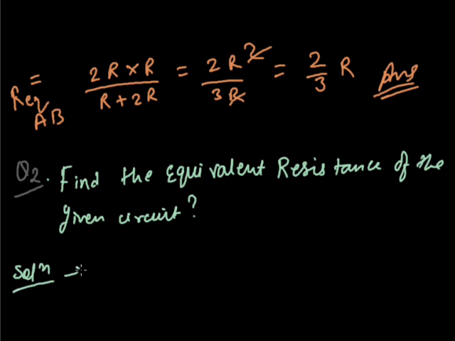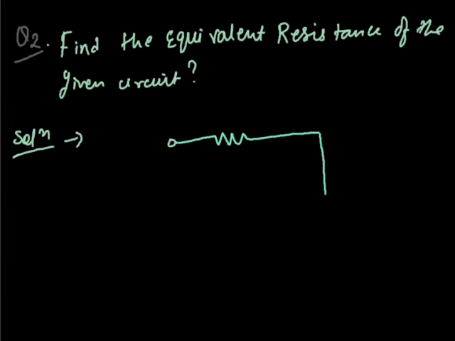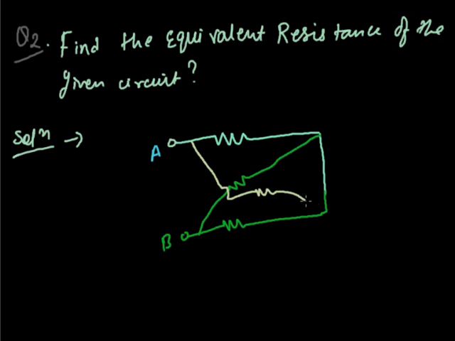Solution. Note down. Suppose this is a given network. This is a resistance. Now this is your point A, and this is your point B. Here also one more resistance. Suppose one resistance is connected like this, and one more resistance is connected here. This is of 4 ohm, this is of 6 ohm resistance, this is 2 ohm, and this is of 8 ohm.